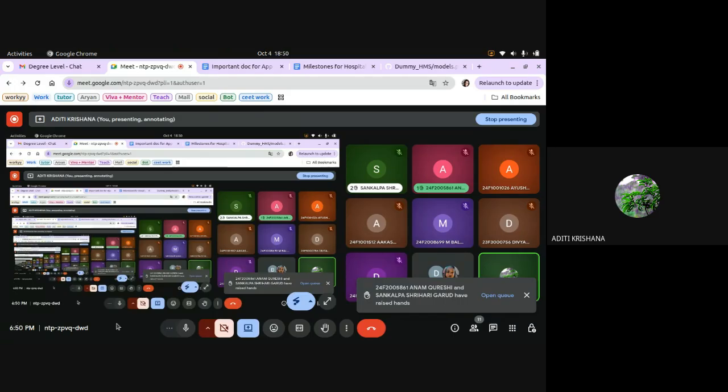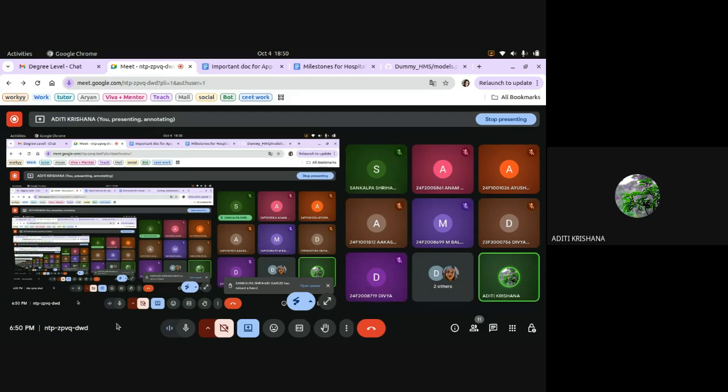No. Sankalp and Anam, your answer is wrong. Now, can anyone who has not raised their hand tell me why only setting up the function will not help us create the admin inside the database? Except Sankalp and Anam, any one of you reply. Okay, I guess you didn't understand my question.